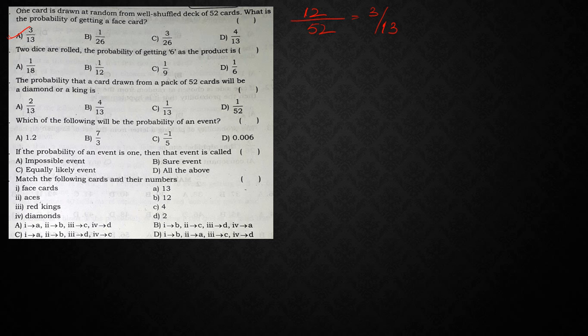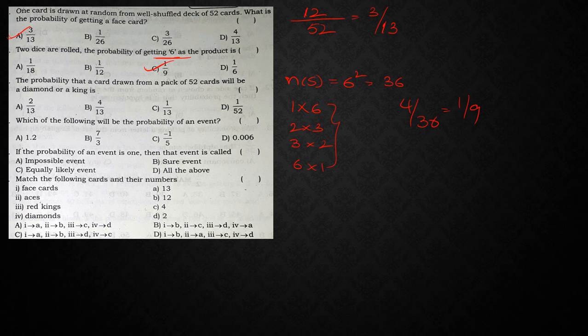Next, 2 dice are rolled. The probability of getting 6 as a product. So 2 dice are rolled, getting 6 as a product. When 2 dice are rolled, total outcomes are n of S equal to 6 square, which is nothing but 36. Now what is he asking? Getting 6 as the product. So what are the possibilities of getting 6 as a product? 1 into 6, 2 into 3, 3 into 2, next 6 into 1. So there are only 4 possibilities. So 4 upon 36, which is nothing but 1 upon 9. So the answer is 1 by 9.